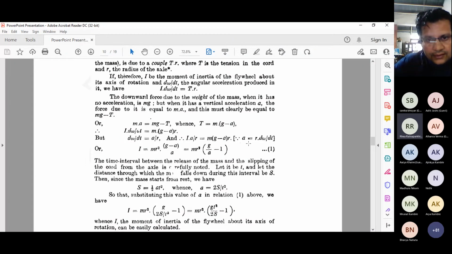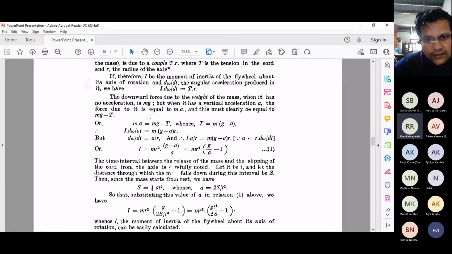Again, remember that's acceleration. The linear acceleration is r times the angular acceleration, r times the rate of change of angular velocity. This way you can express the linear acceleration a in terms of angular acceleration.